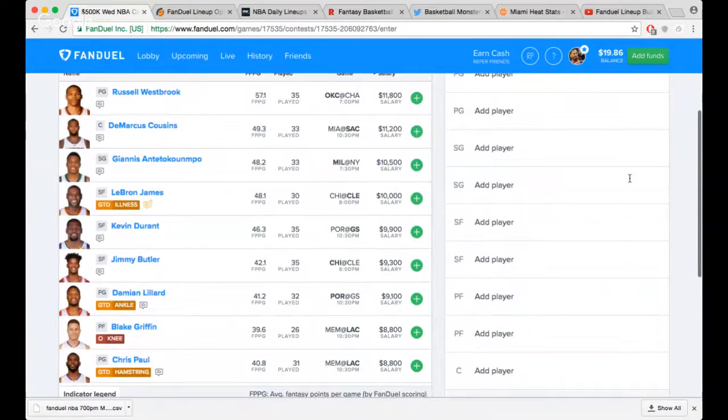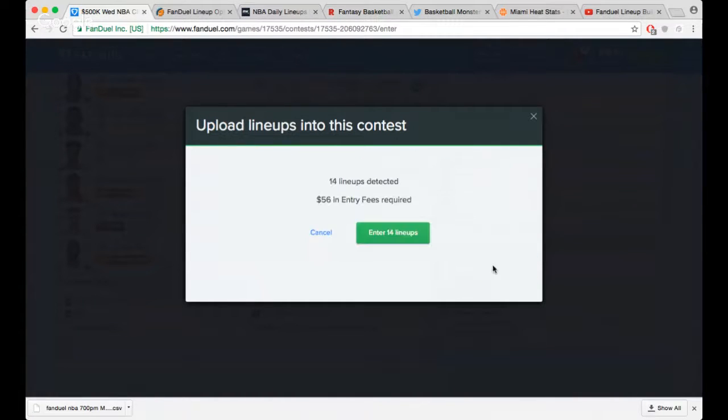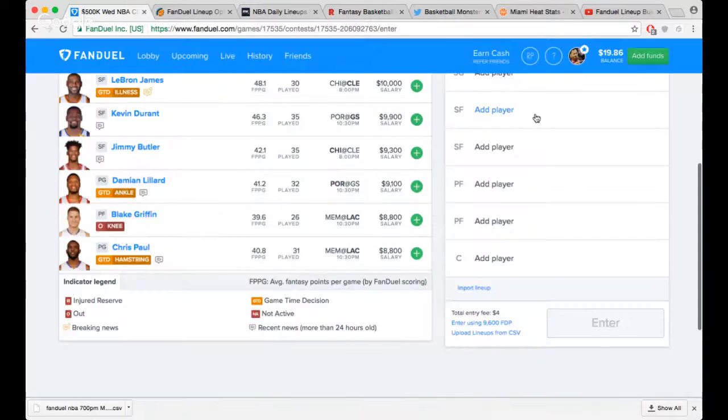So we'll just go to this. You go to upload lineups from CSV, whatever it is. I'm not sure if you guys can see that. We got the main FanDuel, so we'll upload, and it'll say 14 lineups detected, $56 in entry fees required. So that's just a shortcut to actually making a lineup. I just wanted to show you guys something cool that I've been using lately, and it's pretty much been helping me make my tournament lineups.